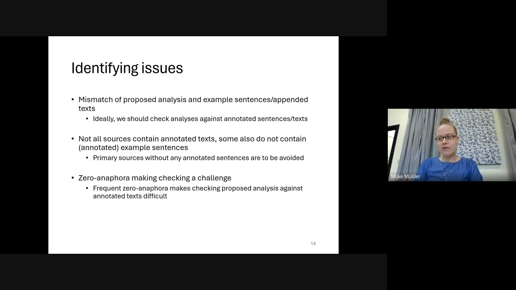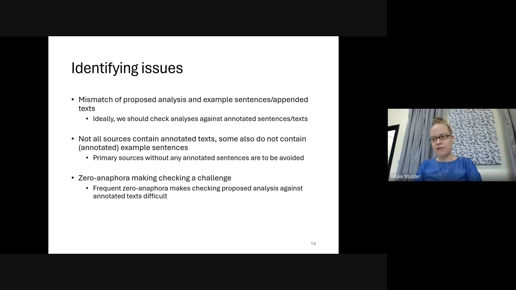The second aim of this pilot study was to identify issues in carrying out a survey on case marking across sign languages. A first issue that came up was that the discussion of case systems in some sources does not align with what example sentences or annotated texts show. This is an issue one can expect to encounter working with older sources. For example, Muklum, a Northern Naga language, was described as having nominative-accusative cases by Dasgupta in 1980. This is incorrect. This can already be deduced from the example sentences that Dasgupta himself provides. Muklum has ergative-absolutive alignment.